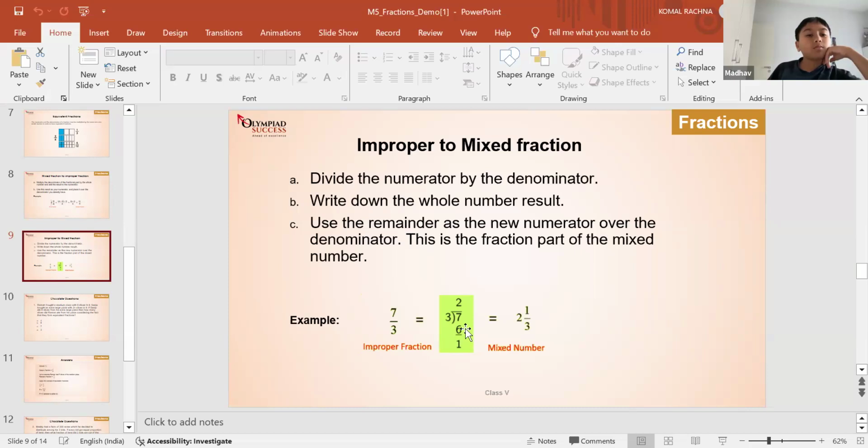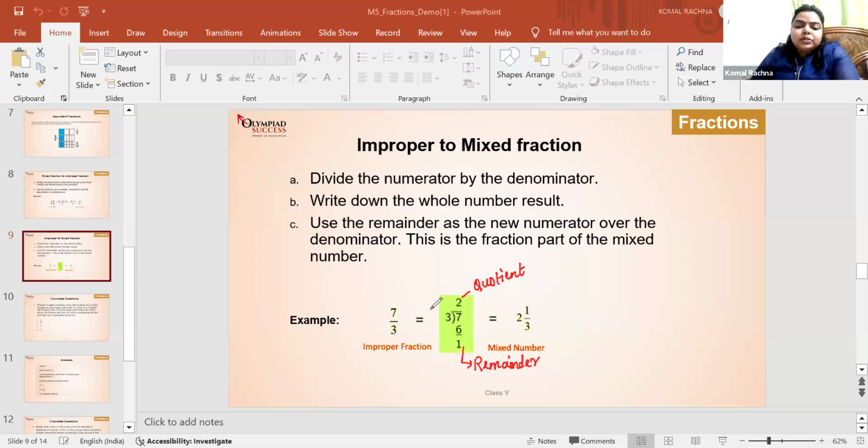So 3 into 2 times you will get 6. Then 7 minus 6 is 1 remainder. Whatever you got in the quotient, this is your quotient, and this one is the remainder. Whatever you get in the quotient will be your whole number part, and the remainder will become your numerator, and the denominator will be the same as earlier, that is 3. So we got 2 whole 1 by 3.